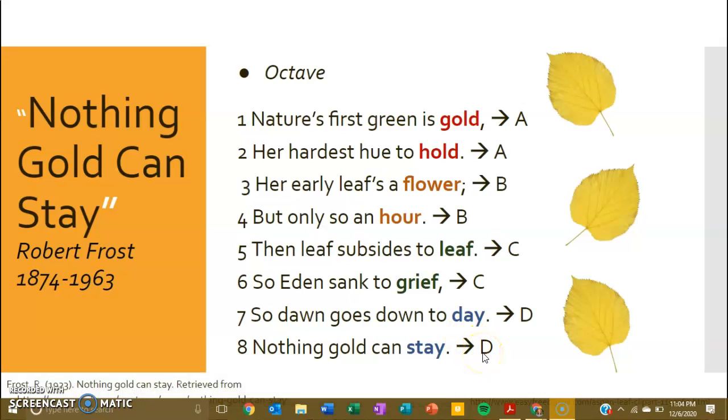So if I were to ask you what the rhyme scheme was for this poem, it would be A, A, B, B, C, C, D, D.